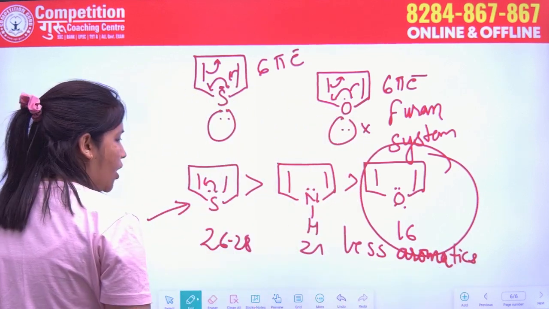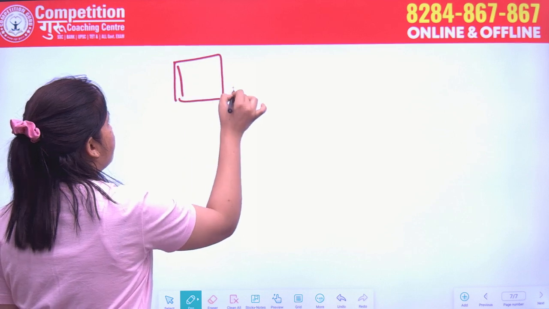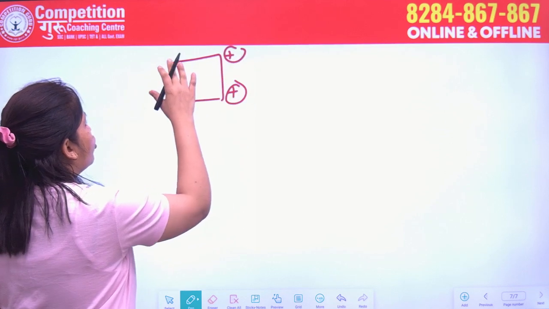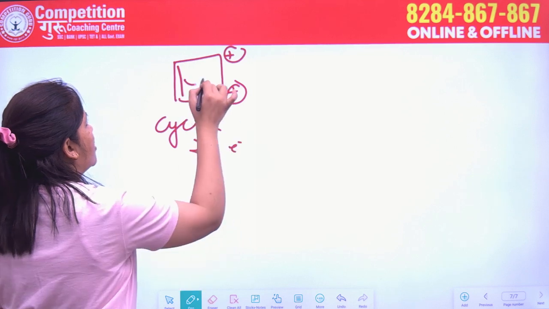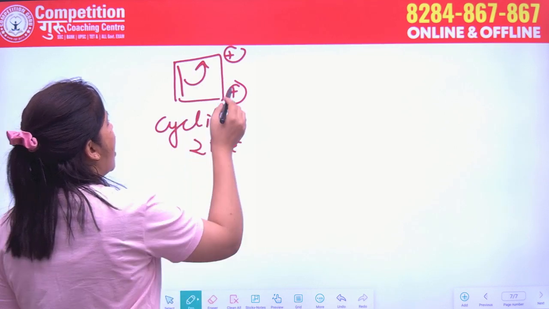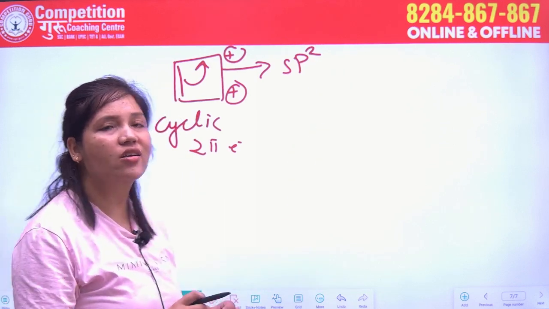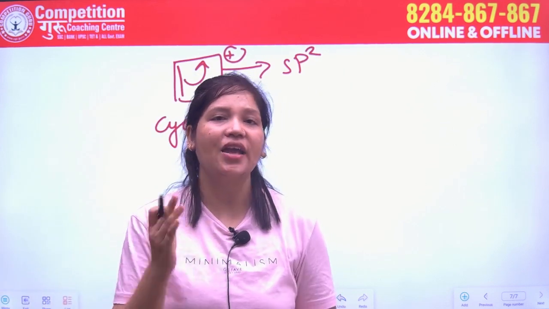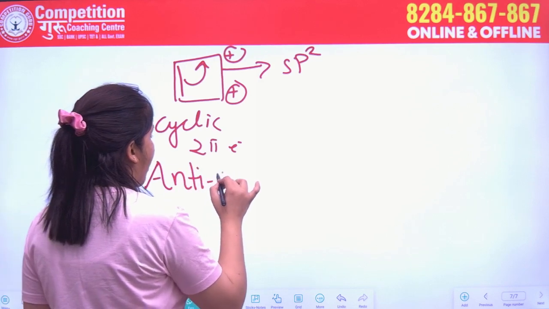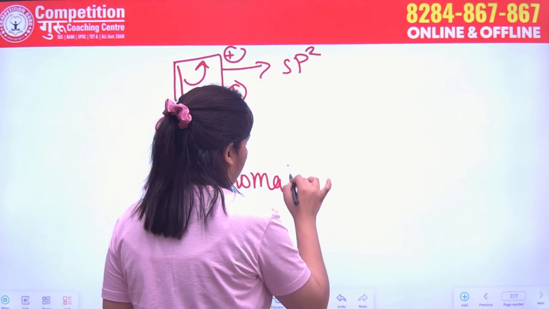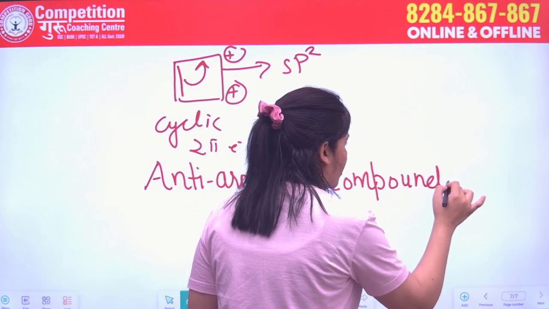Okay. Now more example of the aromatic compound. 2 pi electron, cyclic, conjugation takes place. Also these are the sp2 hybridized carbon each. So all are considered as the aromatic compound. Now we will study what are the anti-aromatic compounds.